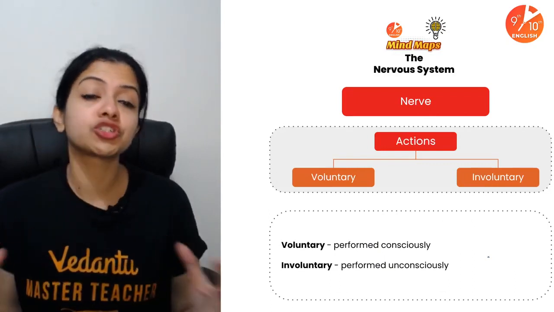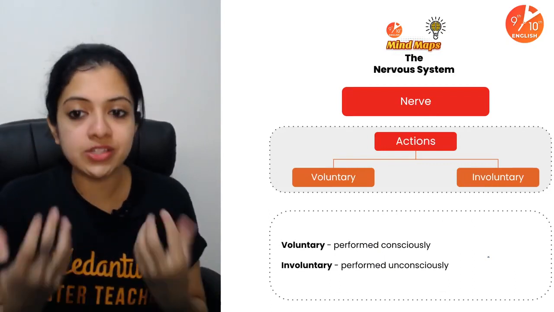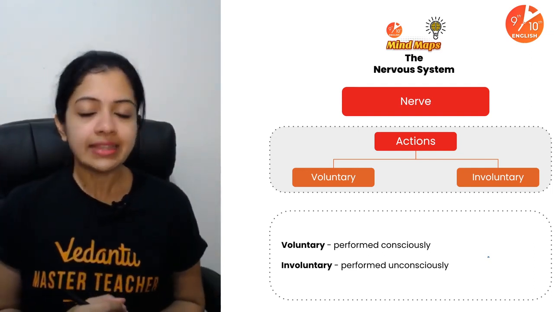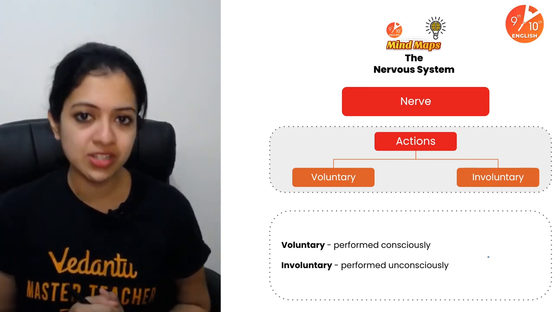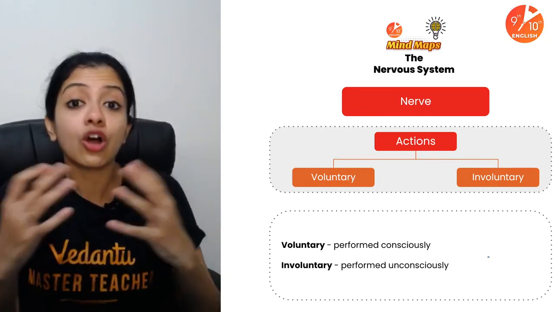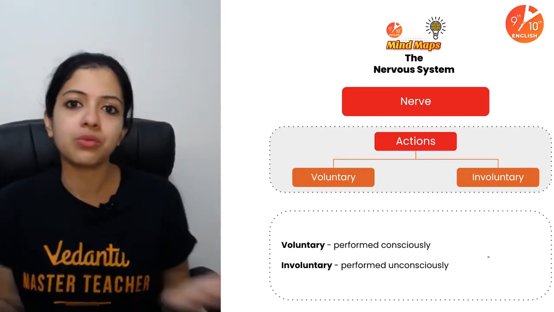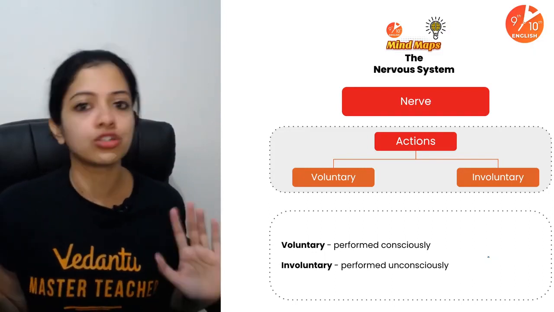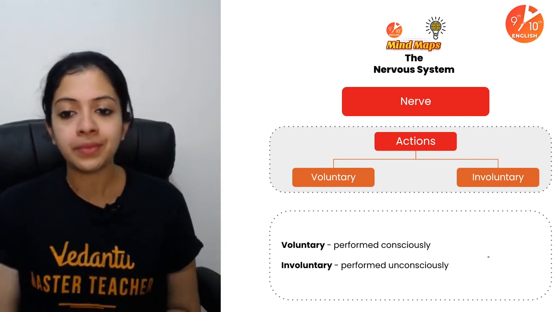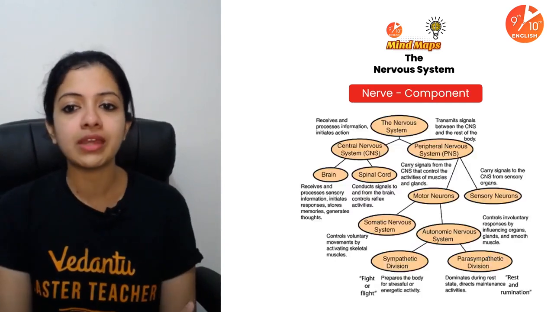Now, actions performed or executed by your nerves can either be voluntary or involuntary. Voluntary are those which you perform out of your own will and control, consciously basically. Involuntary would be those which are performed unconsciously, or subconsciously, whatever it may be, without voluntary control. Right? So this is also something you need to know.